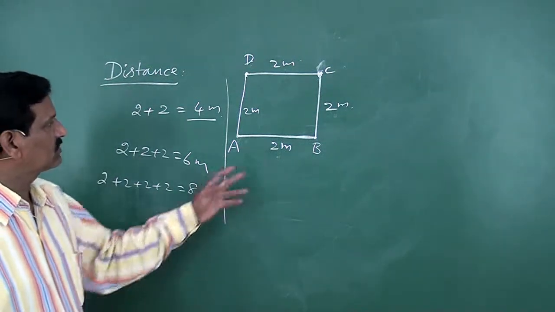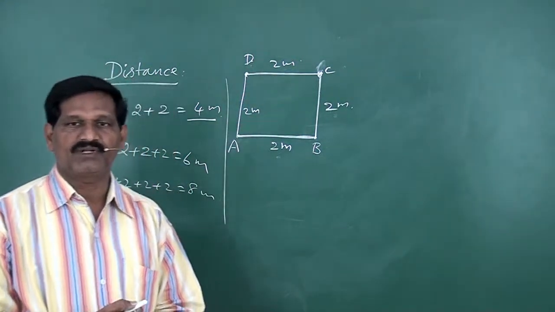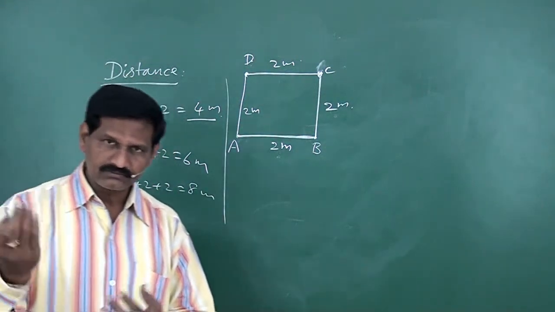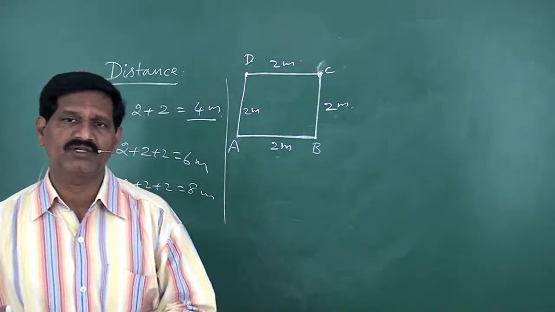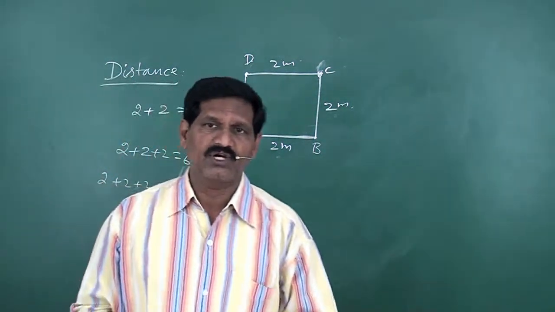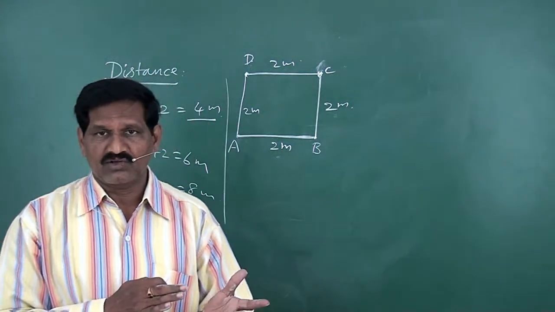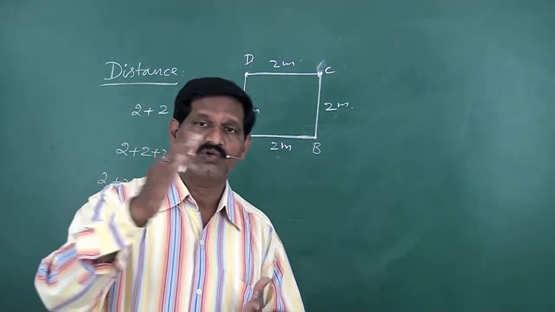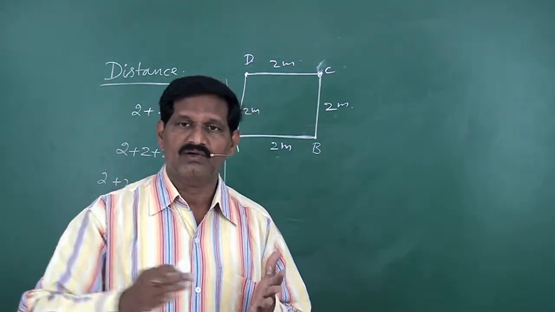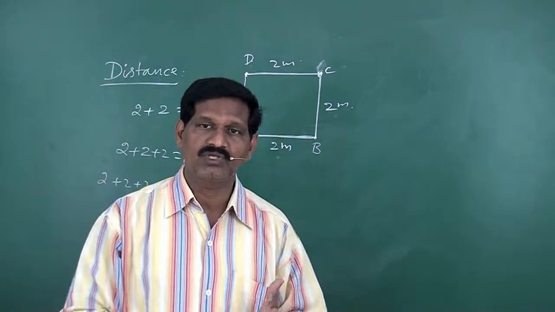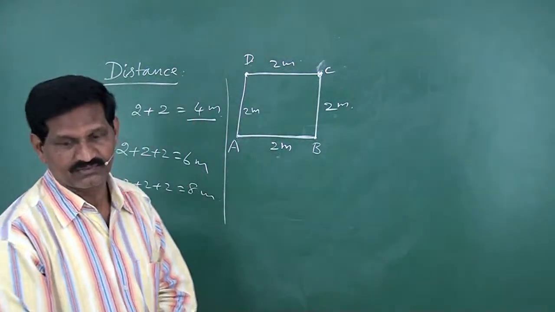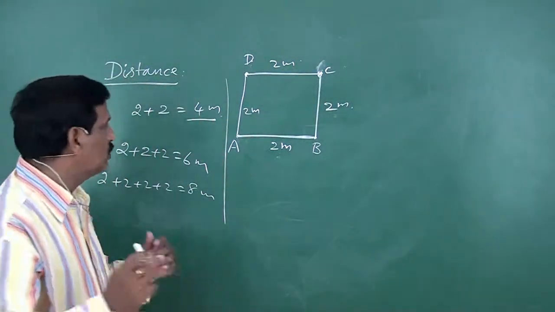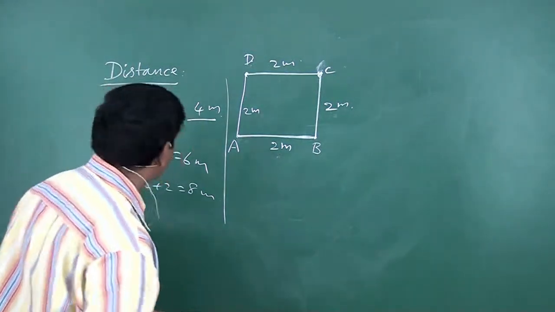Hence in this case, the distance covered is 8 meter. In this way, the total distance of the particle means the length of the actual path followed by the particle. That is called distance. Then you have another term, speed.